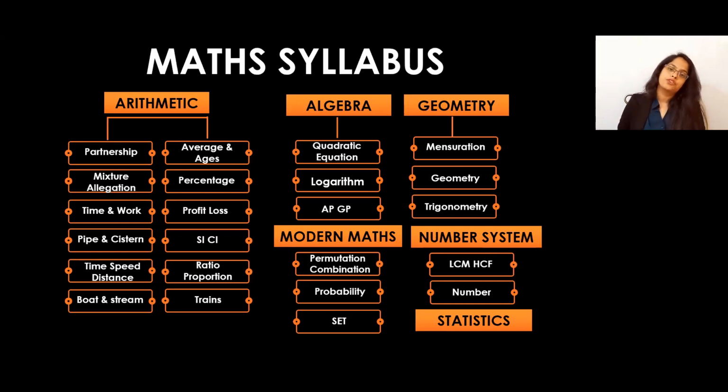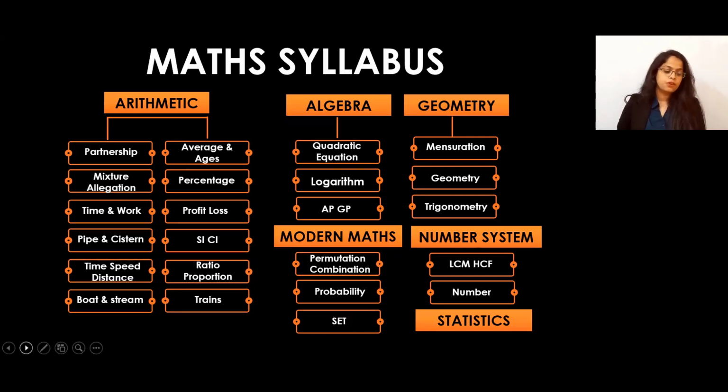Then number system is also important, which consists of numbers, the number system and HCF, LCM. And we can also expect one question from statistics. So this is your overall maths syllabus, from which we are expecting the questions. So I hope you have got the idea that we are expecting 20 questions from the maths, from the quantitative aptitude. This is overall what is on the screen. This will be your syllabus. These are the topics which you have to prepare for almost 20 plus minus 2 questions. Okay, I hope you have got it.